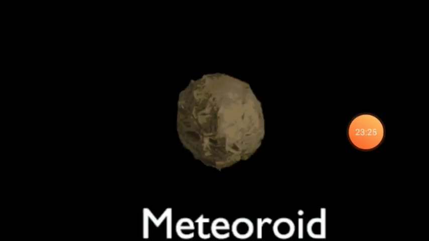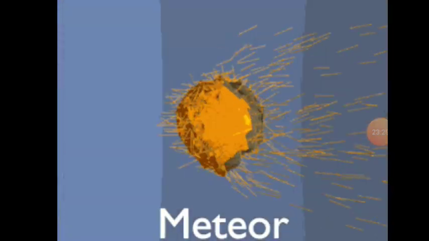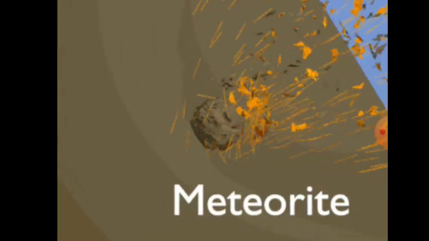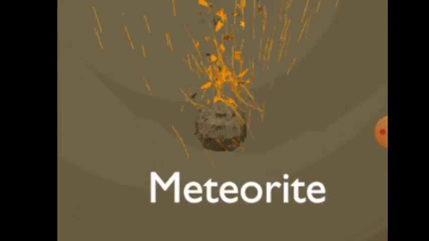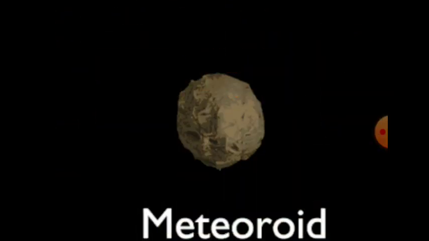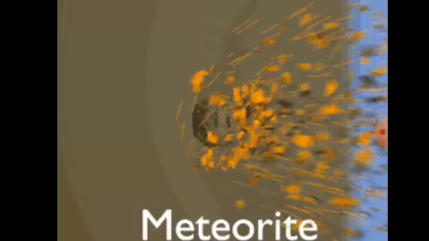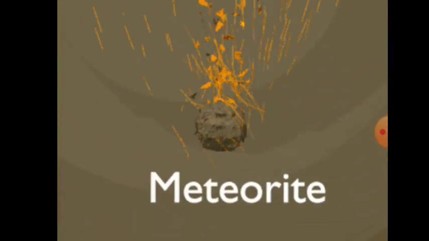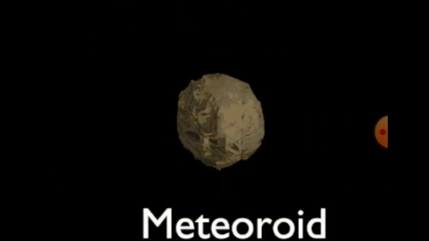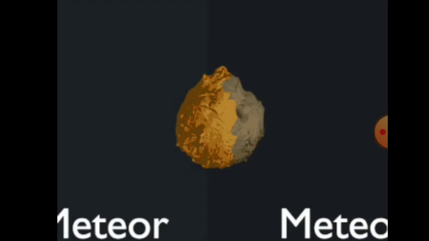Next is meteoroids. Meteoroids are small pieces of solid mass which move about in the sky, revolving around the sun. Sometimes they enter the Earth's atmosphere with great speed. They become heated by friction and start burning. That is why sometimes meteoroids are also called shooting stars. Mostly they burn off in the sky and disappear as gases and dust.